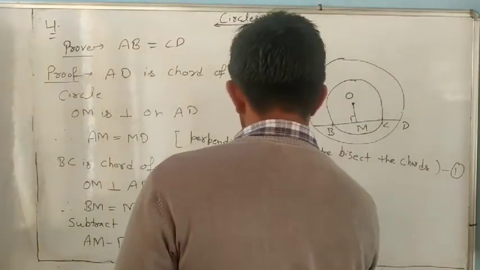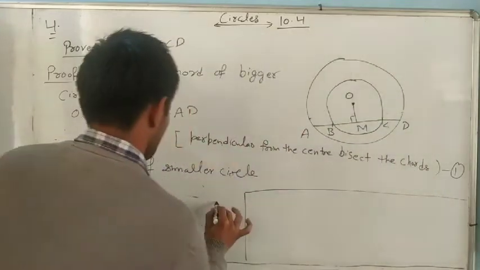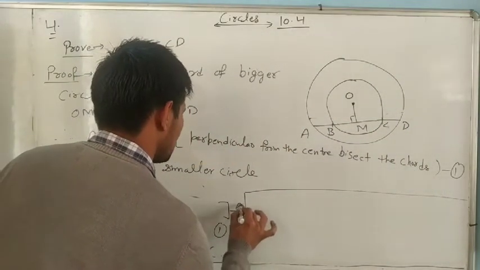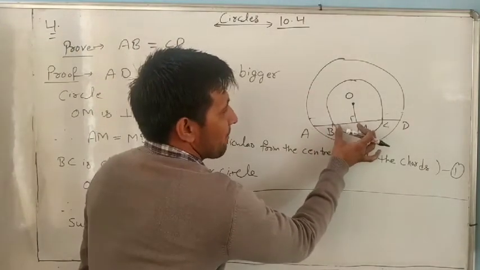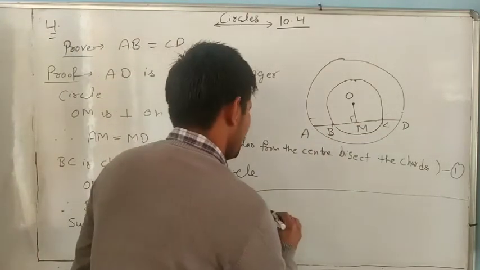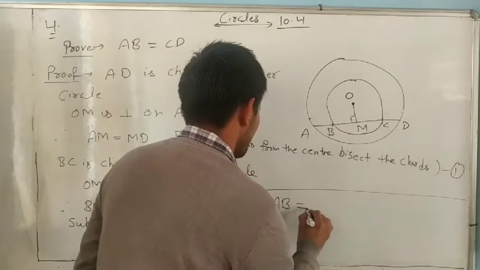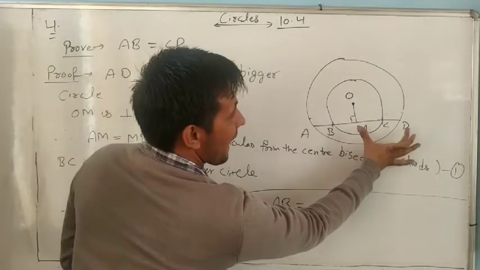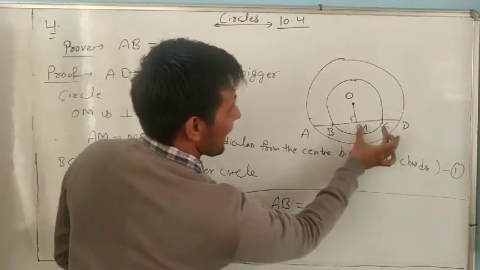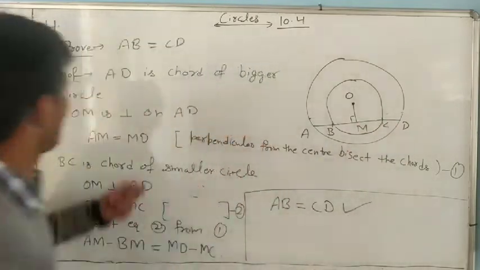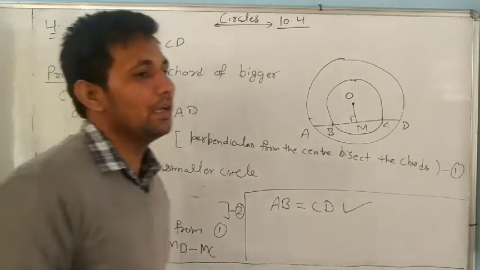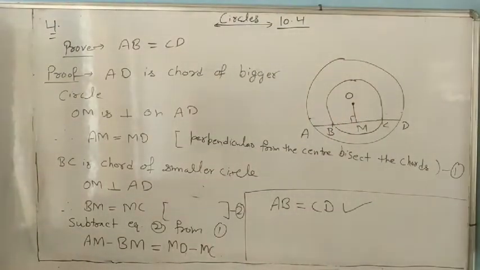AM minus BM, what remains? AB. And MD minus MC, what remains? CD. And what did we want to prove? AB equals CD. We only applied the theorems and easily solved it.